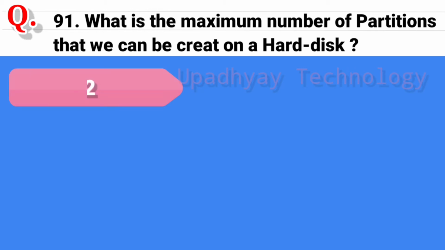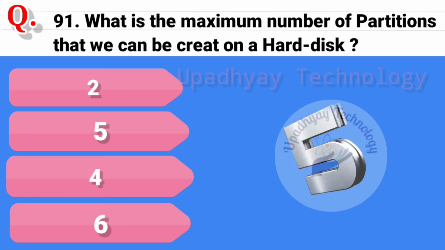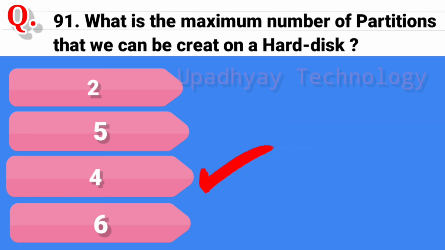Question 91. What is the maximum number of partitions that we can create on a hard disk? And the options are 2. Second option is 5. Third option is 4. And the last option is 6. And the correct answer is 4 partitions.